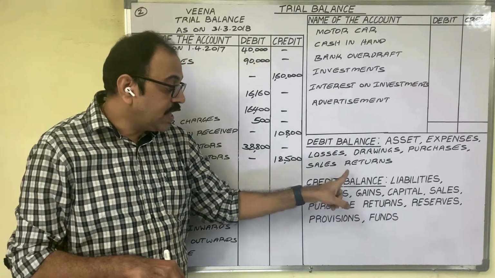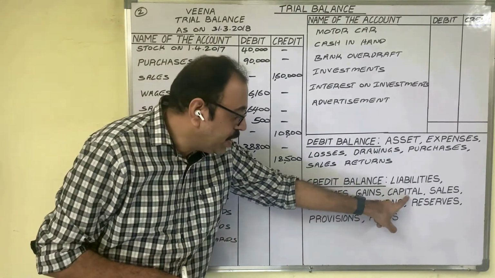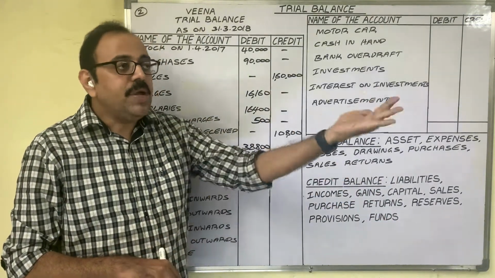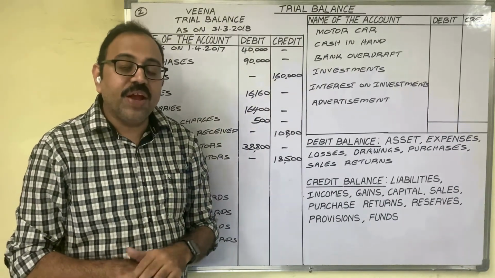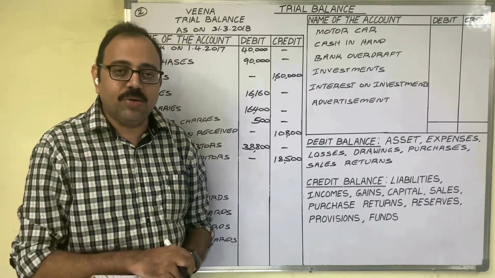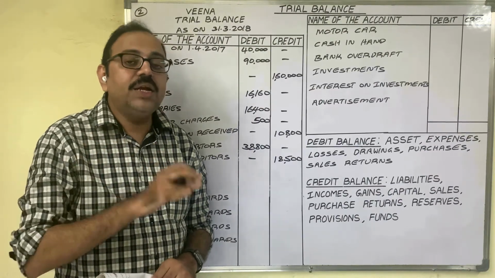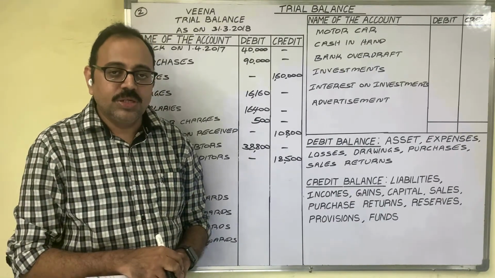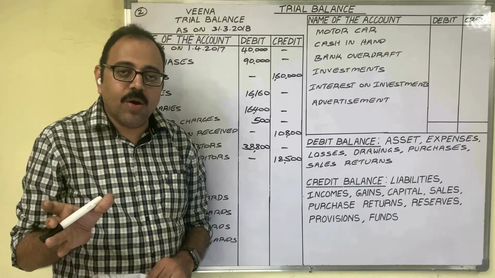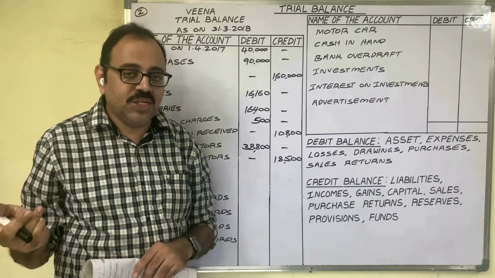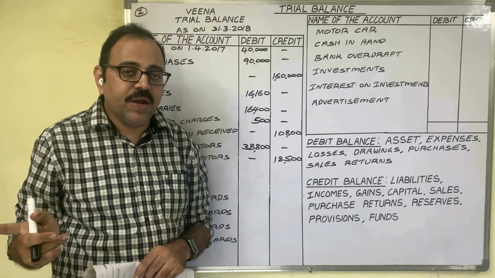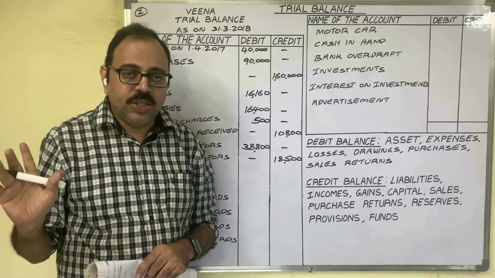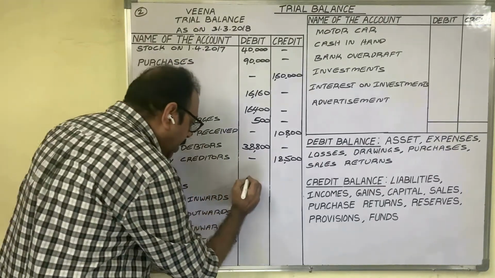So liability shows a credit balance, no? Therefore, capital always shows a credit balance. You recollect the journal entries for capital? Commenced business with 1,90,000. The entry is cash account debit to capital account. Whenever we write capital related journal entries, in the journal entry we always credit the capital account. Therefore, when you prepare the capital account, on the credit side only we post all these journal entries. So on a particular date, if you calculate the balance of the capital account, it always shows a credit balance. Therefore, the capital amount we should write in the credit column.